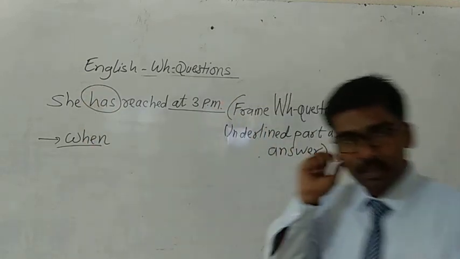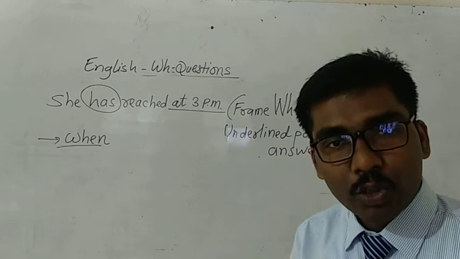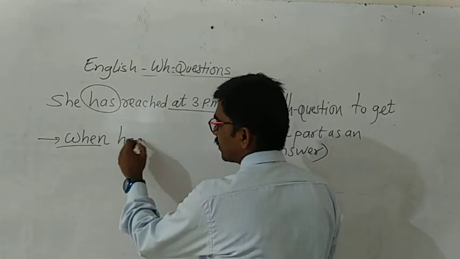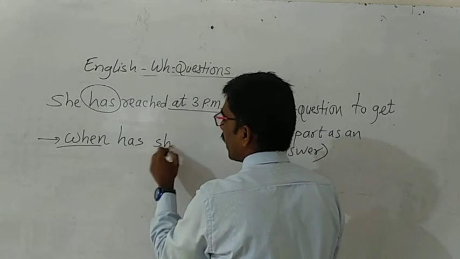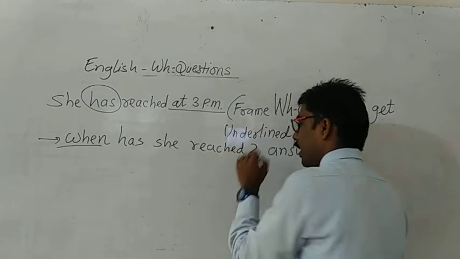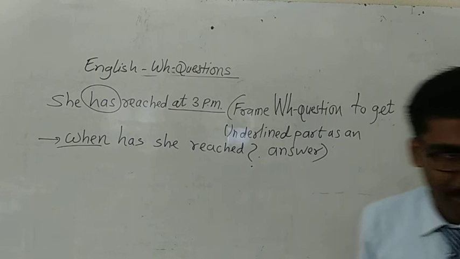If a helping verb is already there in the sentence, you should take that only. When has she reached? Answer will be she has reached at 3 p.m.